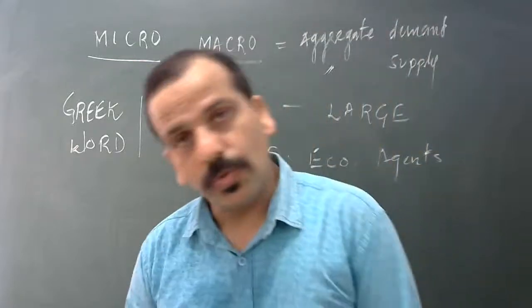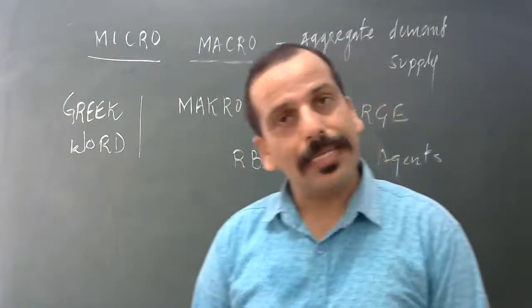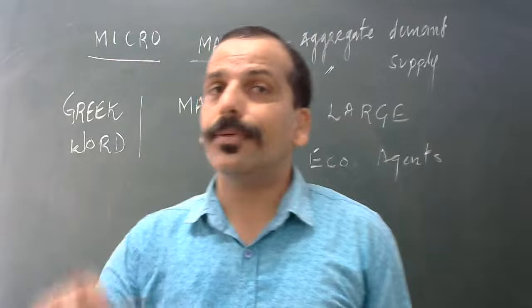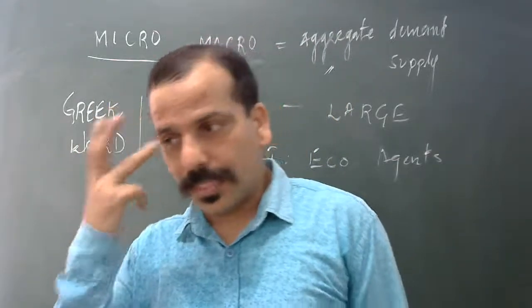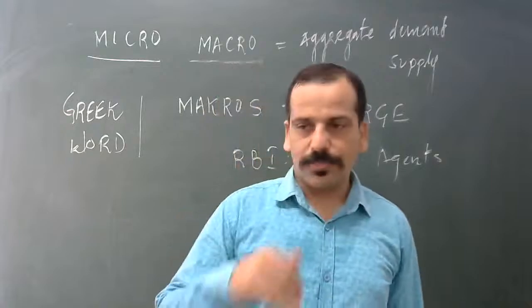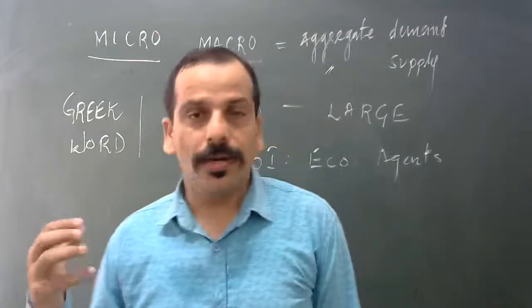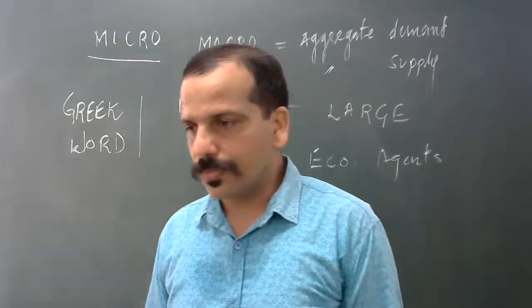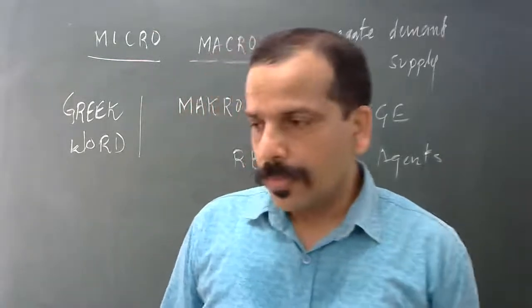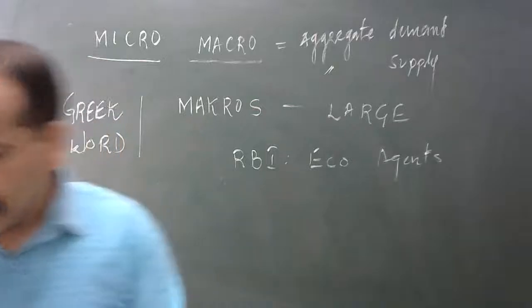Prices will not only be decided by aggregate demand and aggregate supply, government can also interfere. Government sometimes can control the prices of certain essential goods. So this is about the degree of aggregation.